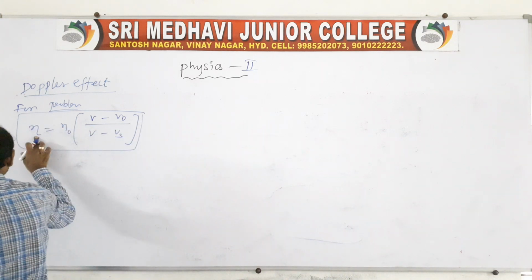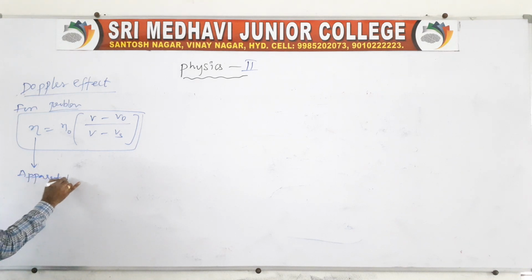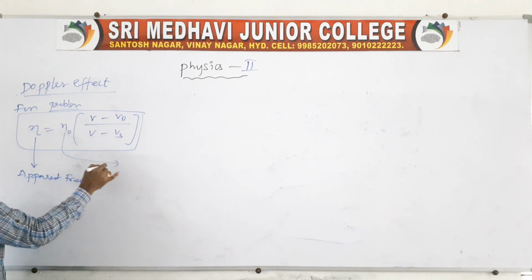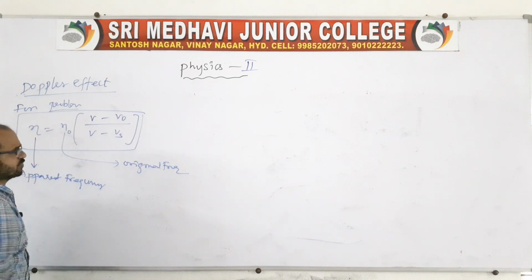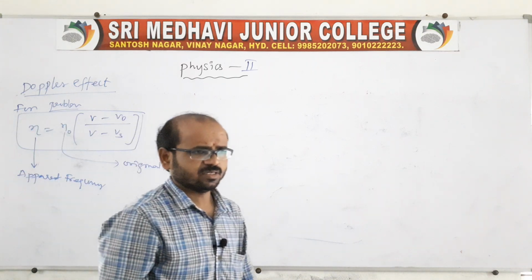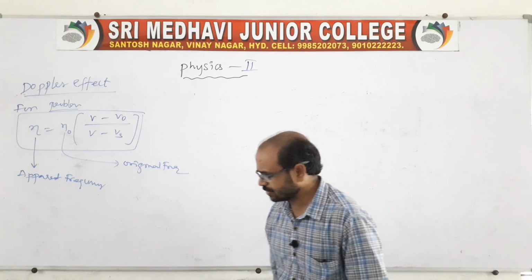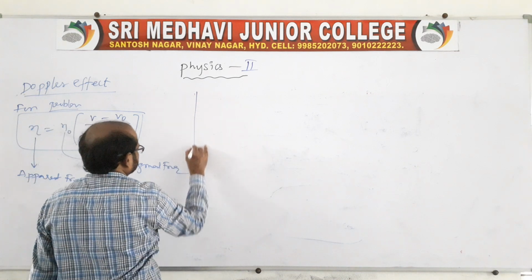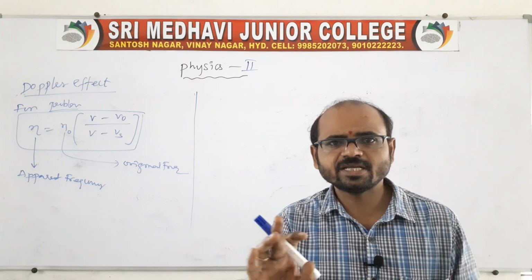In this, n is the apparent frequency, and n naught is the original or natural frequency. Here v naught is the observer speed, vs is the source speed, and v is the speed of sound in the medium. You remember, I will tell you some sign conventions which are very important. If we know the sign convention, then we can do the problems very easily.